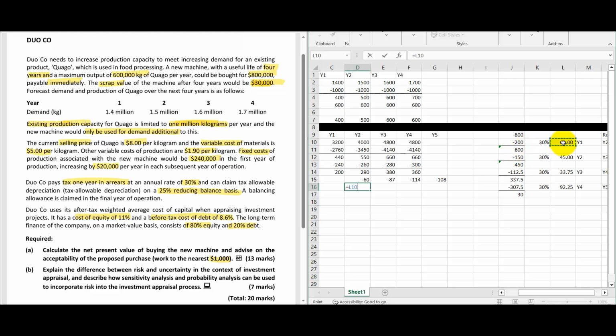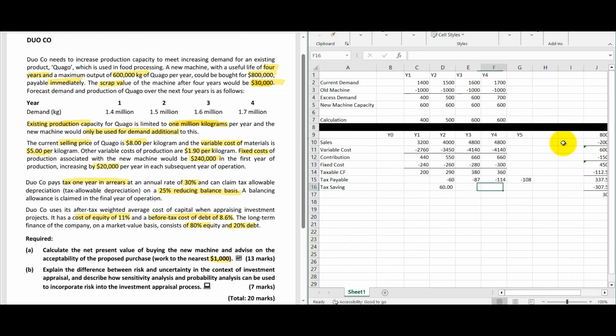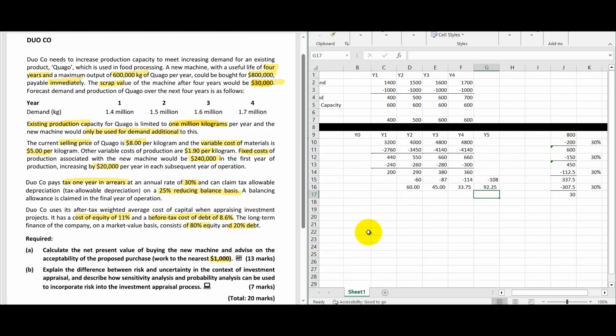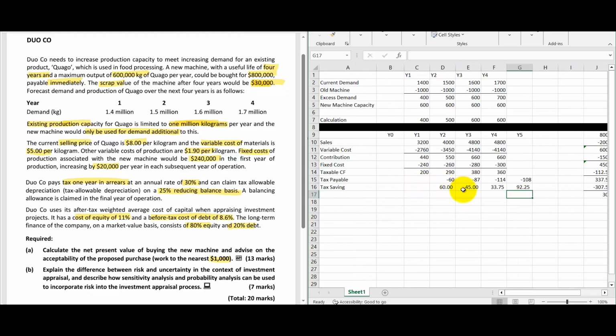Always put equals and get the values, because if there is a change, your other answers will also change when you are doing it in Excel. That is the best practice. Don't just go and type the values. So ensure to follow the best practices. Then here equals 92.25. So we took the tax savings also.